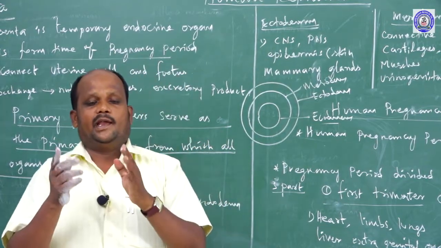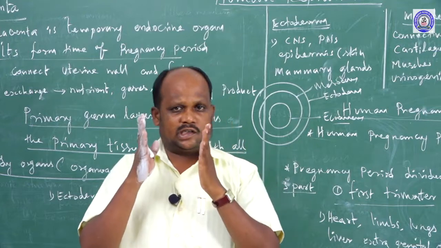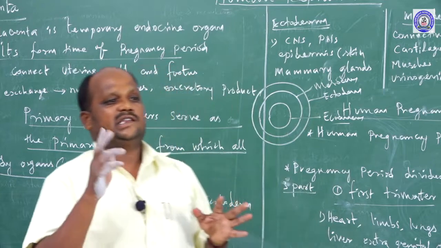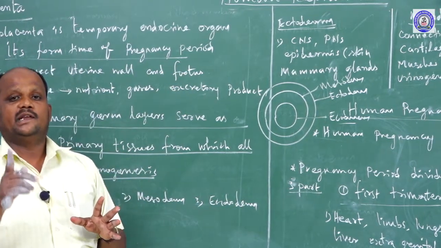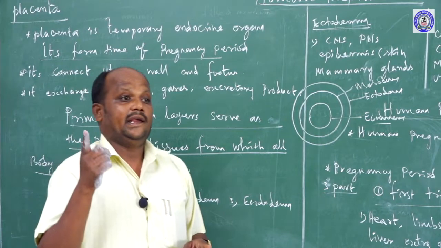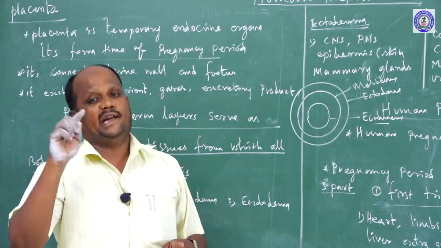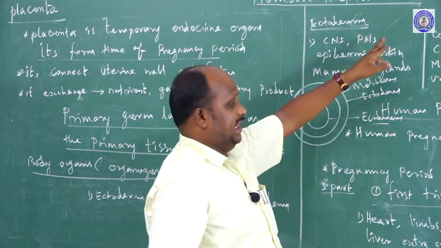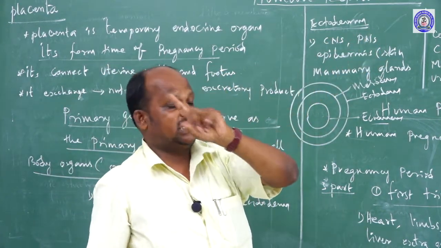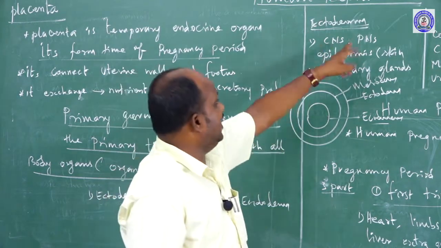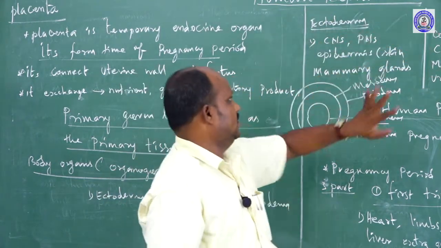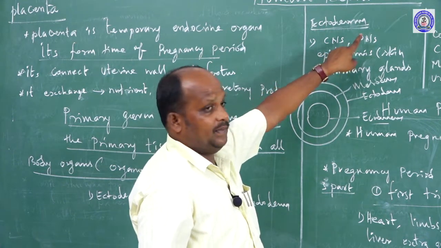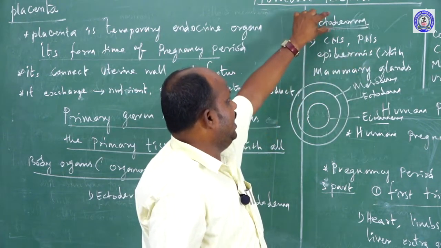Let me explain clearly. In our body, there are nervous systems. The nervous system is classified into three parts. One is the central nervous system, short form CNS. Second one is PNS, peripheral nervous system. Third one is ANS, the autonomous nervous system. The autonomous nervous system does not develop from this layer, it is the other part. Only ectoderm we are taking. The ectoderm develops the CNS, central nervous system, and the PNS, peripheral nervous system.